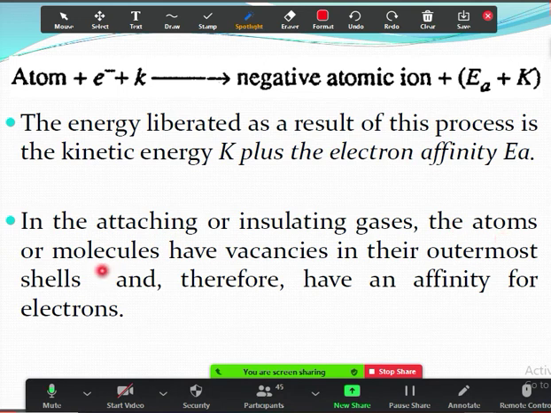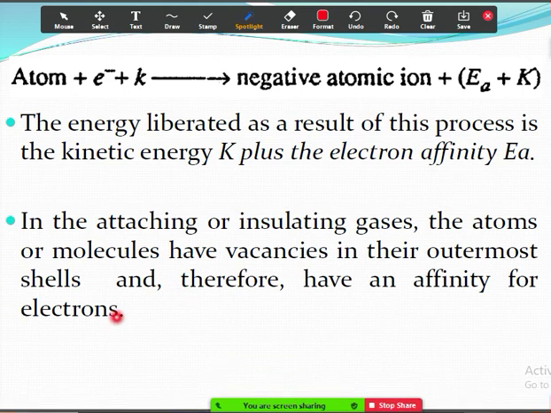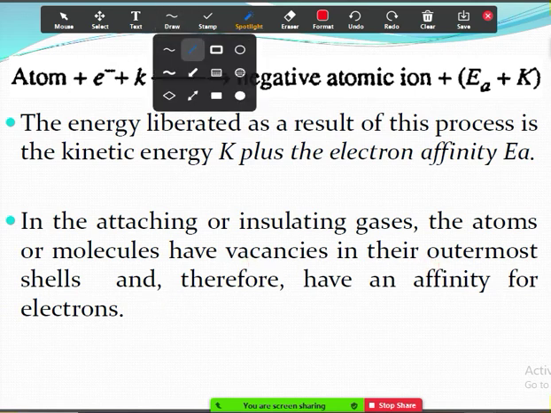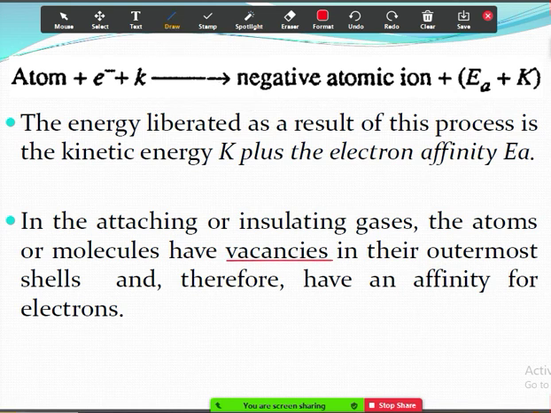The atoms or molecules have vacancies in their outermost shells and therefore have affinity for electrons. So these insulating gases have vacancies in their outermost orbits, and therefore they can accommodate an electron.